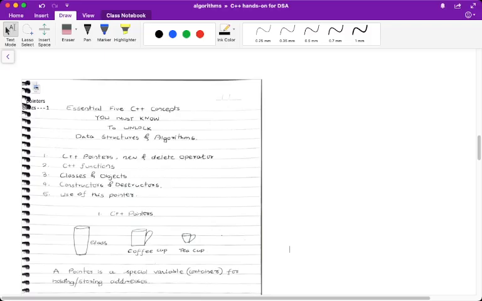So in our approach, we'll always have real life examples, then the concept, coding, and then we'll check the program outputs. So this is how we'll proceed. We'll start with C++ pointers.